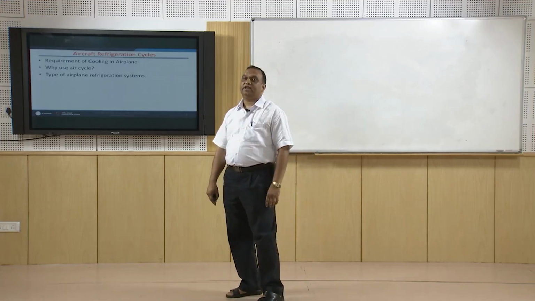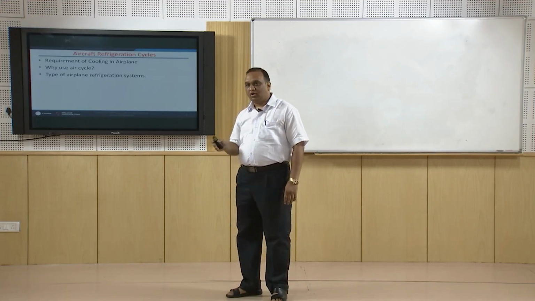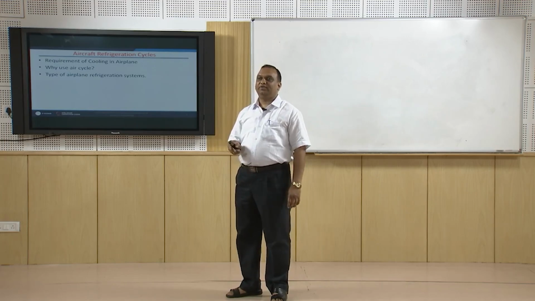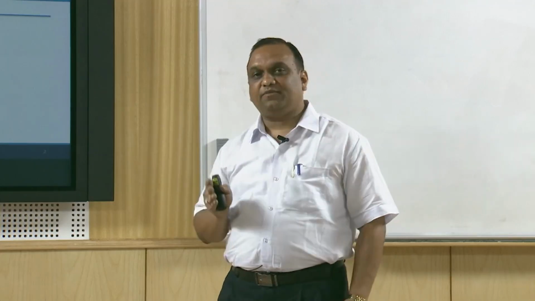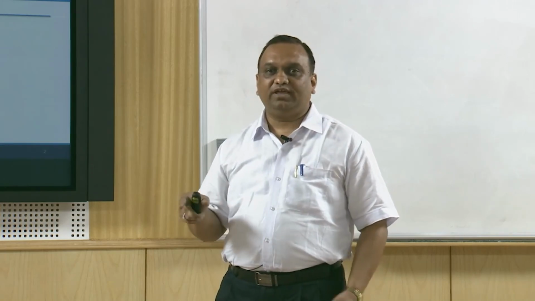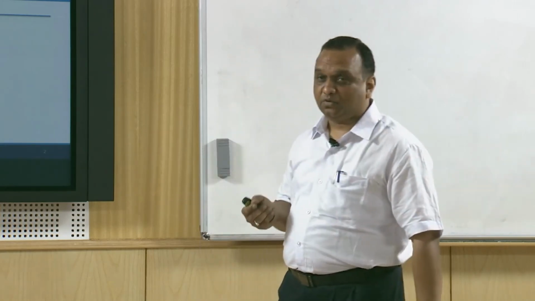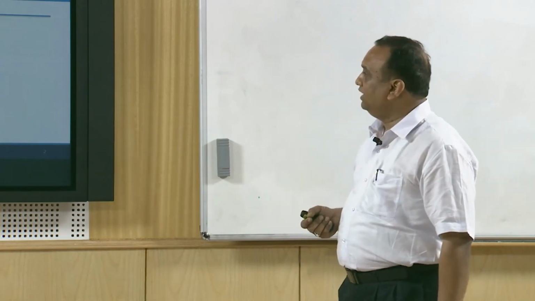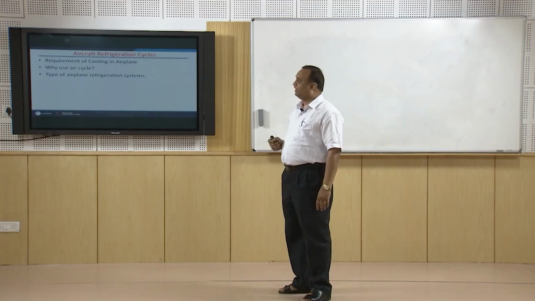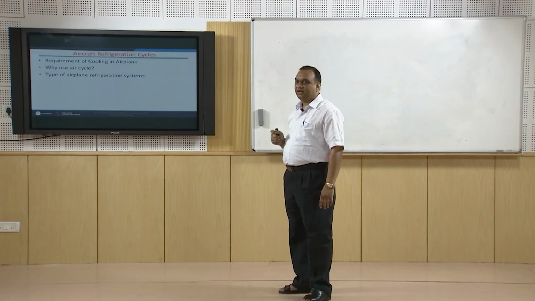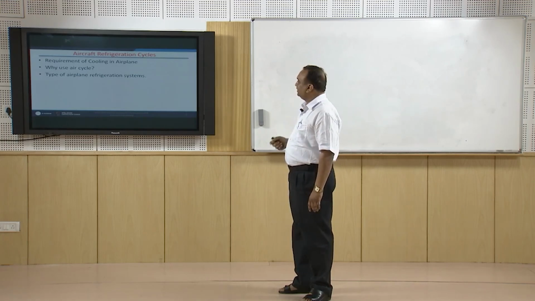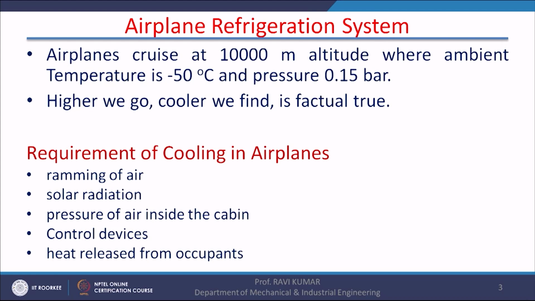Airplane is a special type of aircraft. Even a helicopter is an aircraft, even a hot air balloon is an aircraft, but airplane is a special type of aircraft which has a wing-bearing body, it can be maneuvered and it can be controlled and powered. So, basically in this lecture we will be focusing on airplane refrigeration systems, and first of all we will discuss the requirement of cooling in airplane.